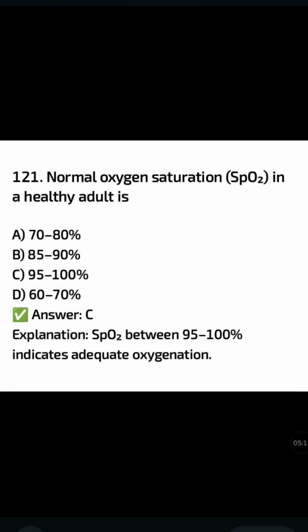Normal oxygen saturation in a healthy adult is: 70 to 80%, 85 to 90%, 95 to 100%, 60 to 70%. The correct answer is option C, 95 to 100%. Saturation between 95 to 100% indicates adequate oxygenation.